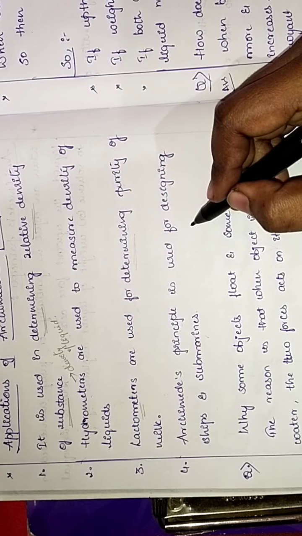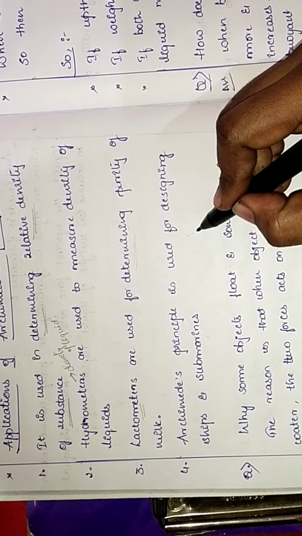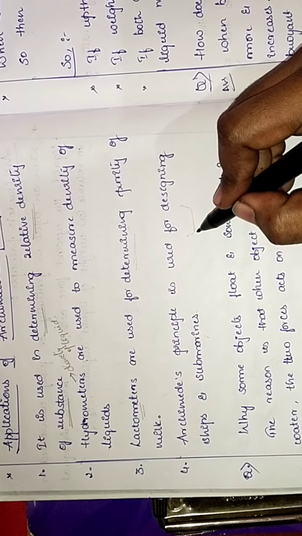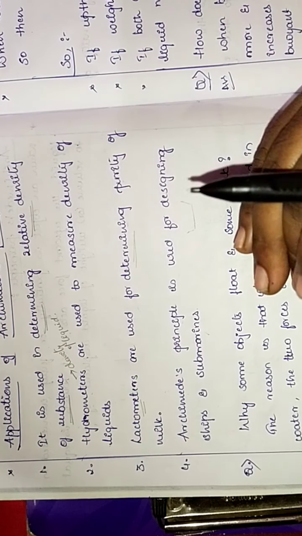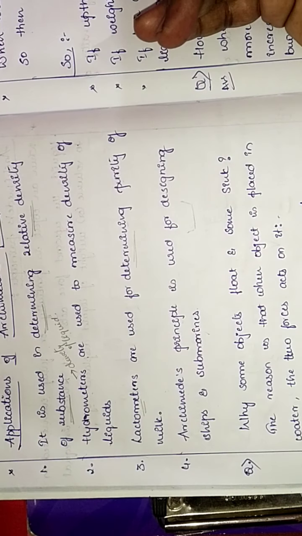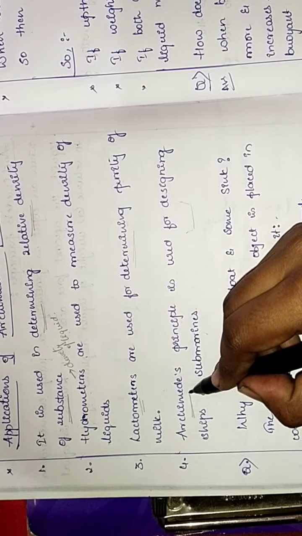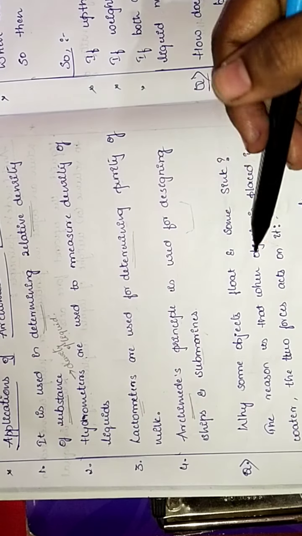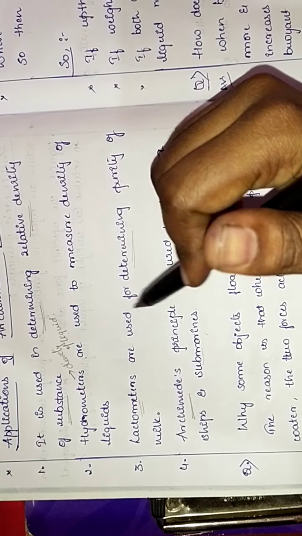This principle is used in designing ships. When making ships, we have to be careful whether the ship is floating or sinking, isn't it? To work on that, Archimedes principle is used, and for submarines also. Let us have some questions based on this. So this completes your chapter of gravitation.